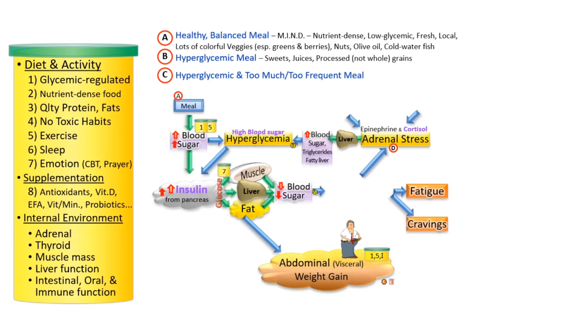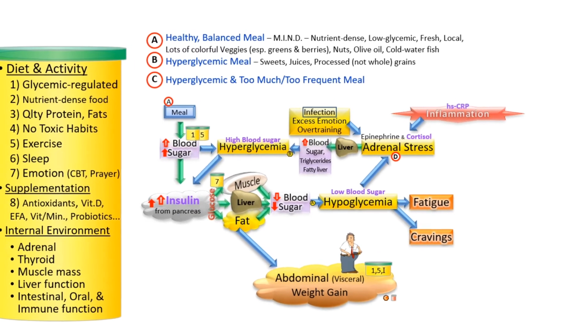So we look at the slide right in the middle, and we see adrenal stress. Release of epinephrine and cortisol. Epinephrine and cortisol are hormones that are released during stress of the adrenal gland. So what causes stress of the adrenal gland? Infection, excess emotion, overtraining, inflammation, which has all sorts of causes, and hypoglycemia, which is low blood sugar.